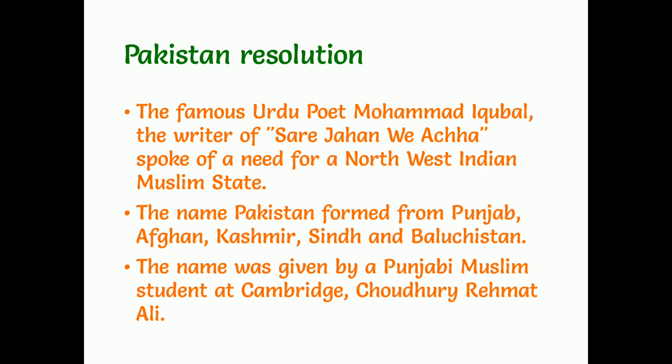And how did the name Pakistan come about? P for Punjab, A for Afghan, K I for Kashmir, S for Sindh, and Tan for Balochistan. Once again, children, P for Punjab, A for Afghan, K I for Kashmir, S for Sindh, Tan for Balochistan. Some parts of all these places were combined and formed into a country called Pakistan.